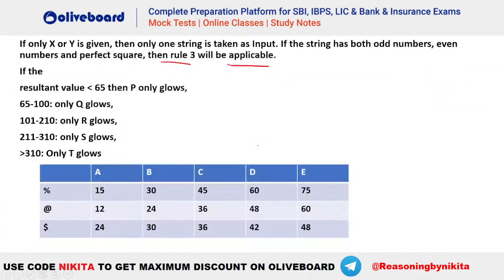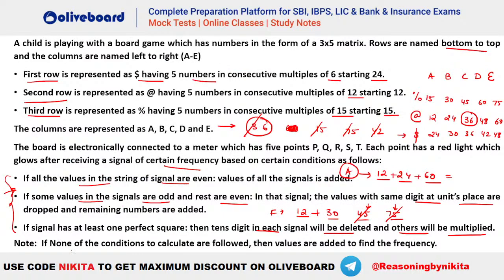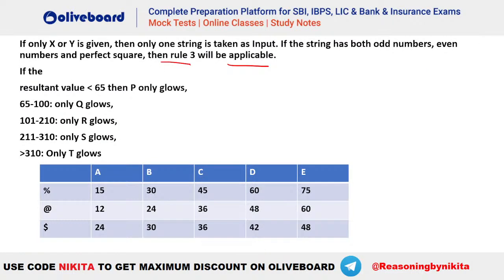Okay, let's see what else is given. It is also mentioned in the note that if none of the conditions are followed, then the values are added to find the frequency. So if nothing is following here, that means we will finally be adding all the values. Okay, I hope everybody is getting this particular matrix. You are getting this matrix, right? Also, it is given that the resultant value has to be calculated. So if your frequency is less than 65, that means P will glow. If it is between 65 and 100, then Q will glow. If this is the value of your frequency, then R will glow, and similarly for other values.